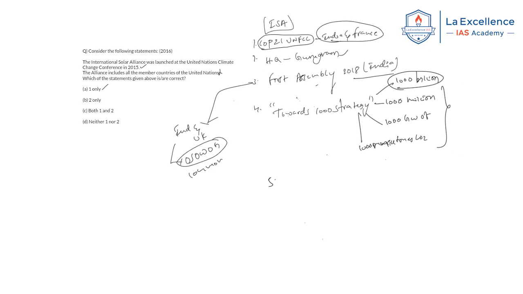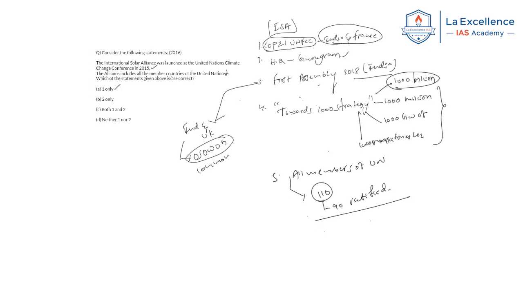Next, about membership. Initially when it was established, the countries between the Tropic of Cancer and the Tropic of Capricorn, that is, tropical countries, were the members. But later it was amended so that now all the members of the UN can become members of the International Solar Alliance. Presently, more than 110 countries are signatories, of which 90 countries have ratified. Okay, these are the things you have to know at least from the prelims perspective.